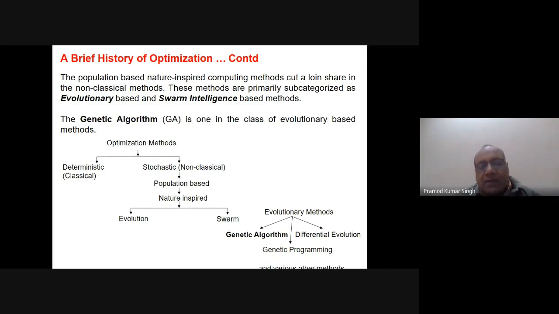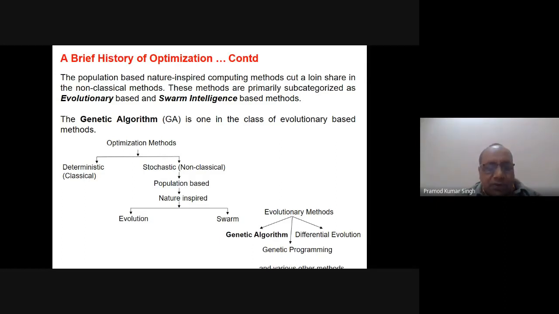These methods are primarily subcategorized into evolutionary based and swarm intelligence based methods, as it is written here. Optimization methods can be deterministic methods, the mathematical or classical methods, and the other can be the stochastic or non-classical methods. Stochastic means there is a randomness in the algorithm, and that is why they are known as stochastic. In the stochastic, they may be population based or non-population based, and I am talking of the population based.